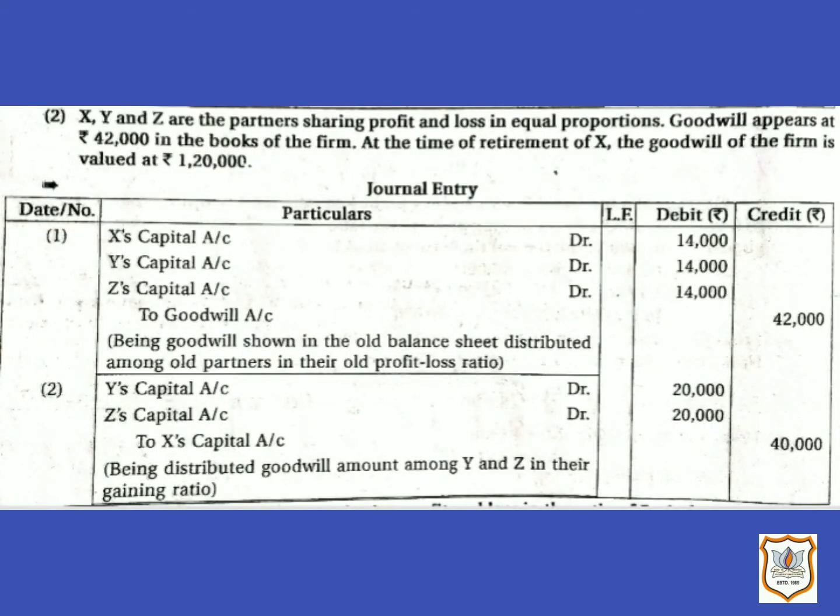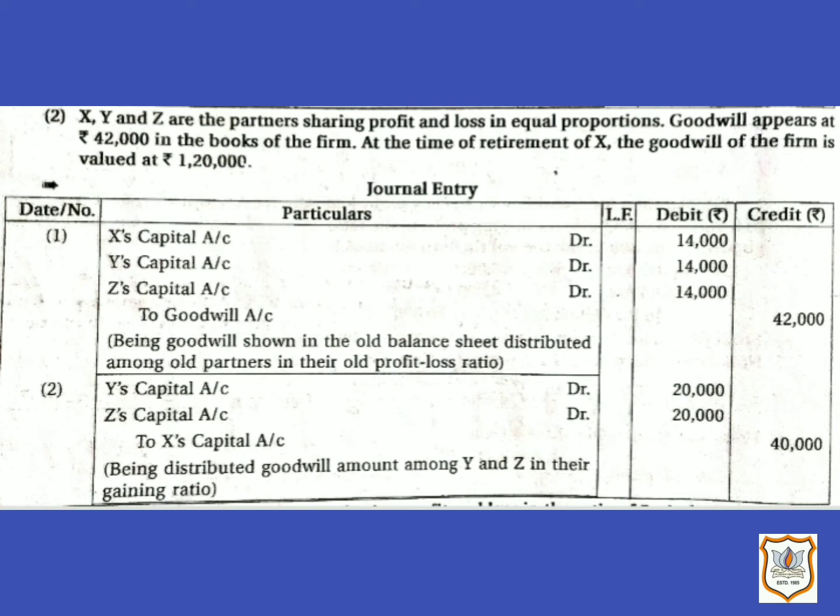Now let us do question number 2. X, Y and Z are the partners sharing profit and loss in equal proportion, that is 1:1:1. Goodwill appears at rupees 42,000 in the books of the firm. At the time of retirement of X, the goodwill of the firm is valued at rupees 1,20,000. So in this question, as you can see, old goodwill is appearing in the books of the firm, that is rupees 42,000.